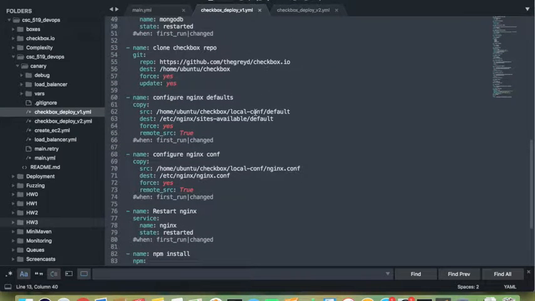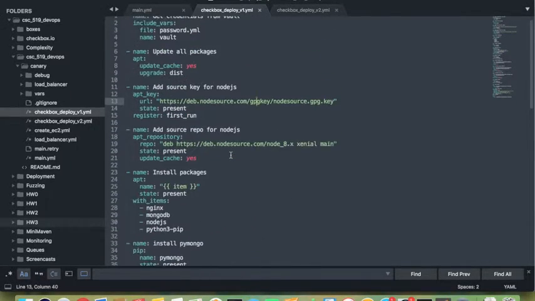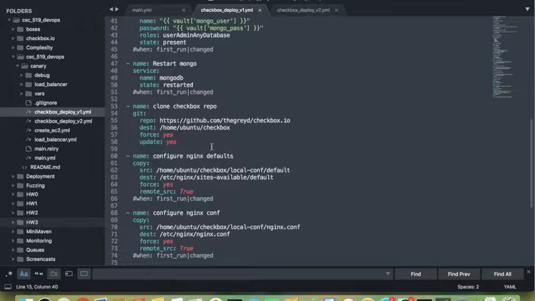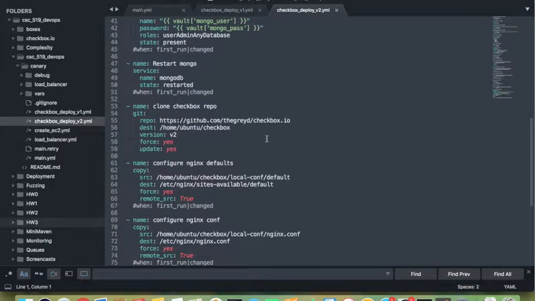For instance, in version 1 deploy, I've included the GitHub repo, which is here. And in version 2, I'm using the same repo, but another branch called v2. So we can change this anytime and pass these as arguments to use a different GitHub version or another GitHub repository that we want.